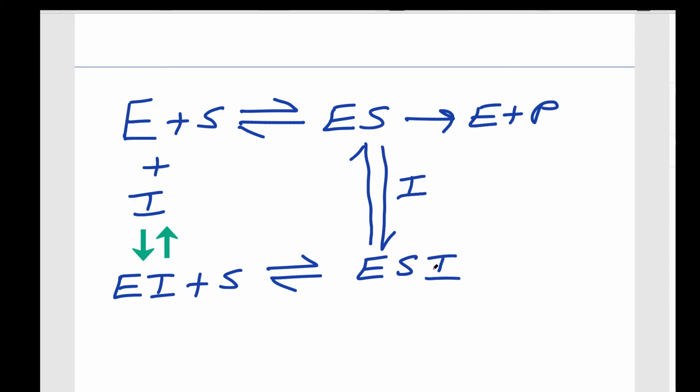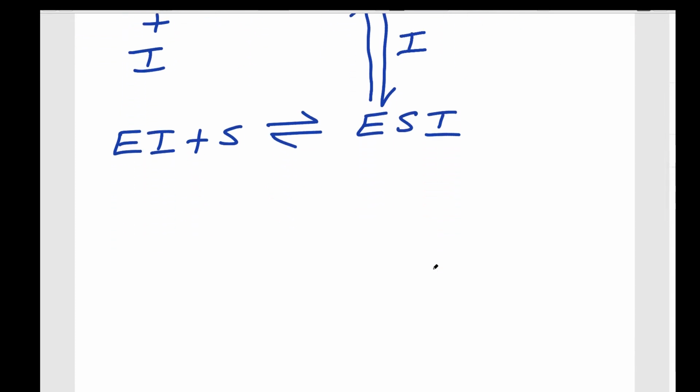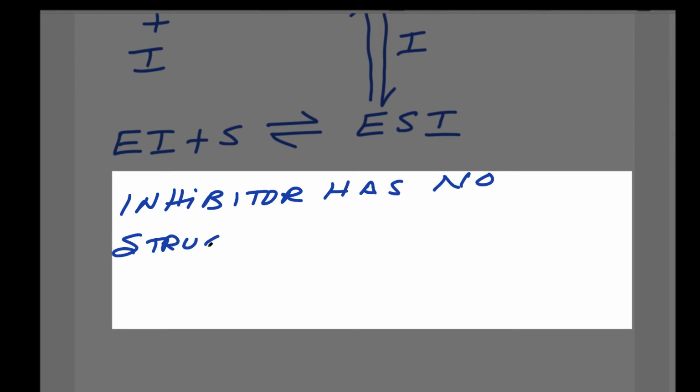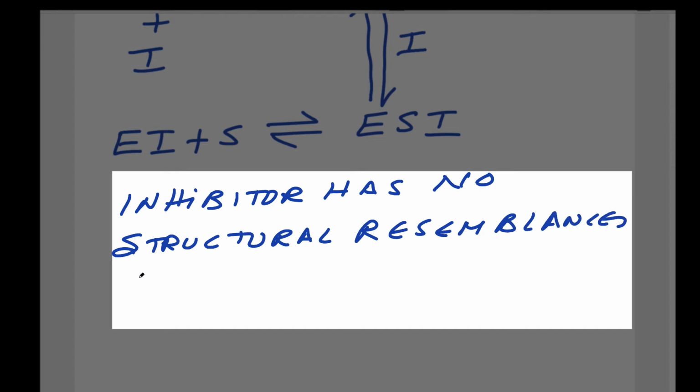Then, the inhibitor has no structural resemblance with substrate. It is not a substrate analog.